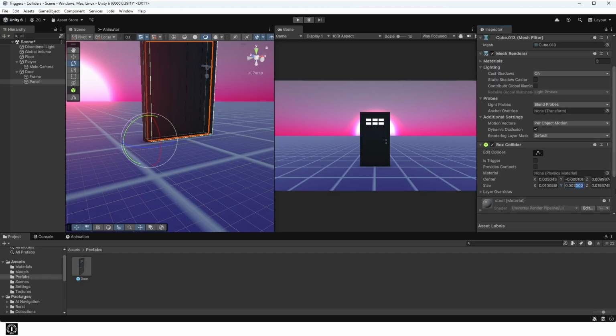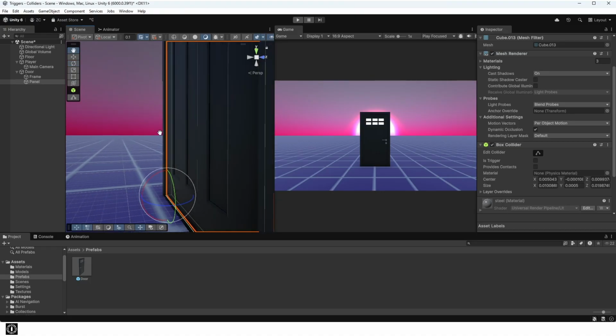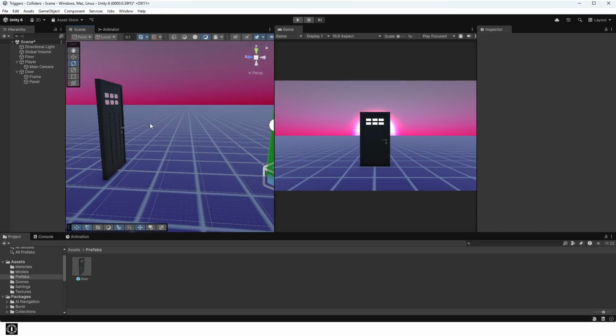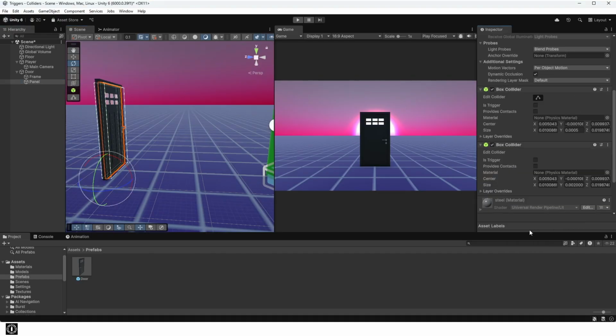Now add a box collider to the door panel and adjust the collider size to fit. Then add a second box collider and check the Is Trigger checkbox. Change the size and the center of the trigger so that it is in front of the door and an appropriate size for detecting the player.